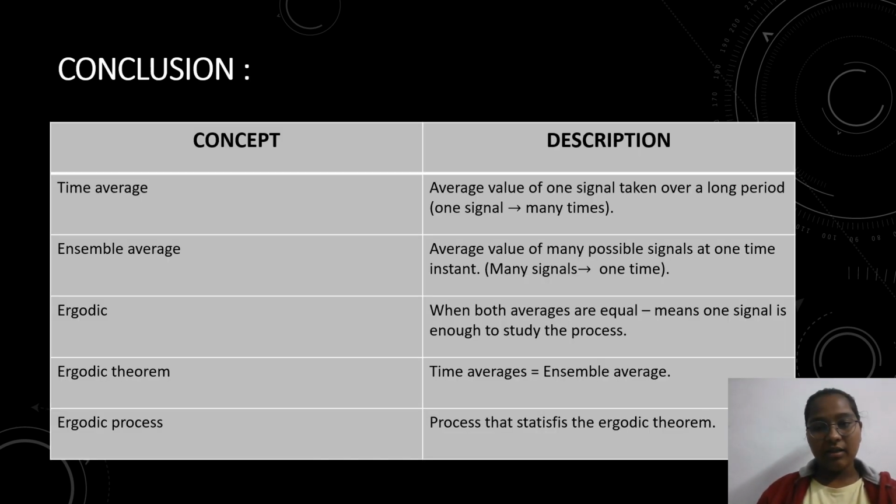So, the conclusion: time average is the average value of one signal taken over a long period. Ensemble average is the average value of many possible signals at one time instant. Next, ergodic: when both averages are equal, one signal is enough to study the process. Ergodic theorem: the ergodic theorem proves that time averages are equal to ensemble averages. Ergodic process: a process that satisfies the ergodic theorem is the ergodic process.